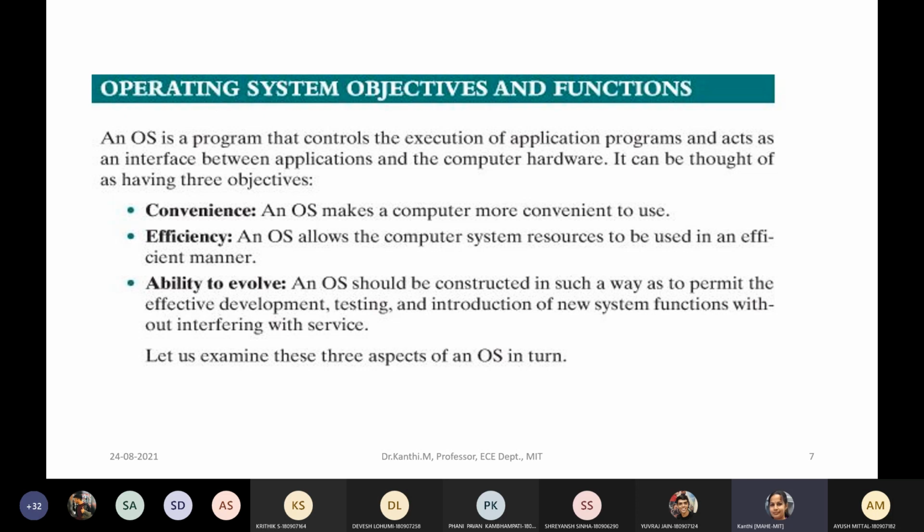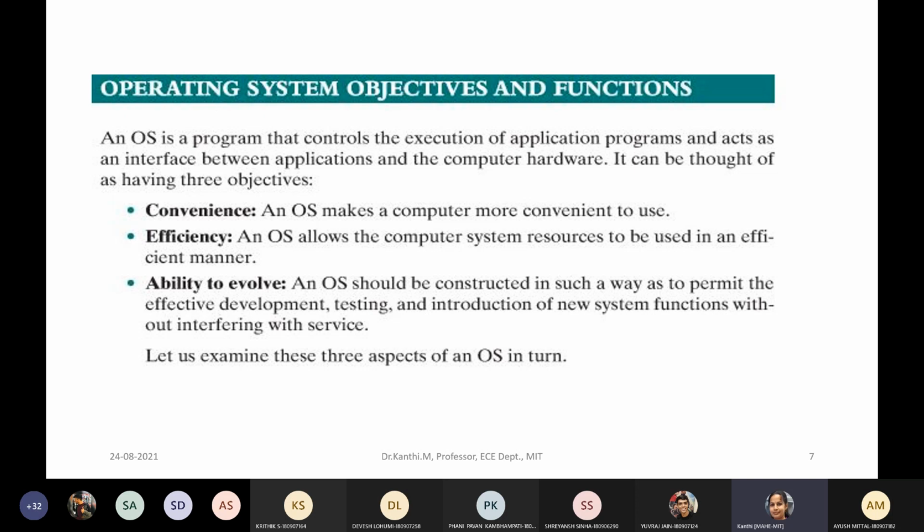If I talk about a general purpose system, there is a mouse, keyboard, and you can have so many controls through your file management, etc. The user need not know how the processor is running or how the processor is able to understand.